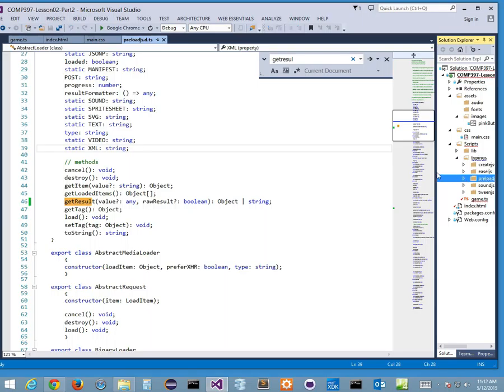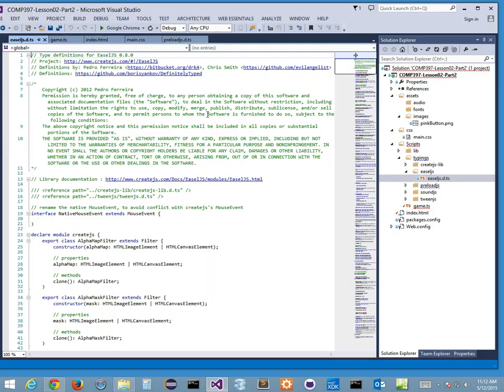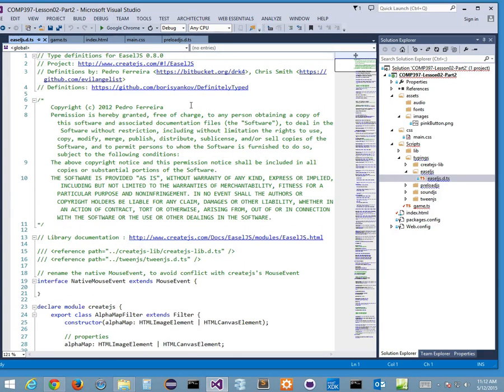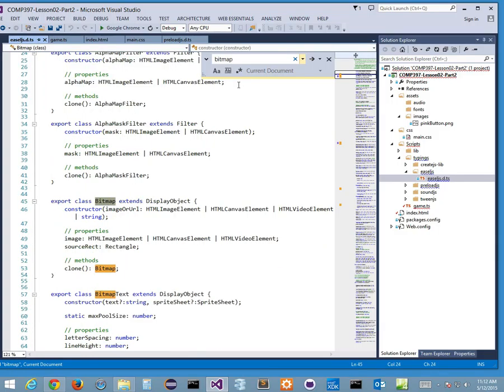Just do one more hack. My bitmap is in my easel.js. If I go to easel.js, this is the .d.ts. I'm just going to move this up forward. We're going to fix our error so we can run. And we're going to search for bitmap just for a second. Here it is.